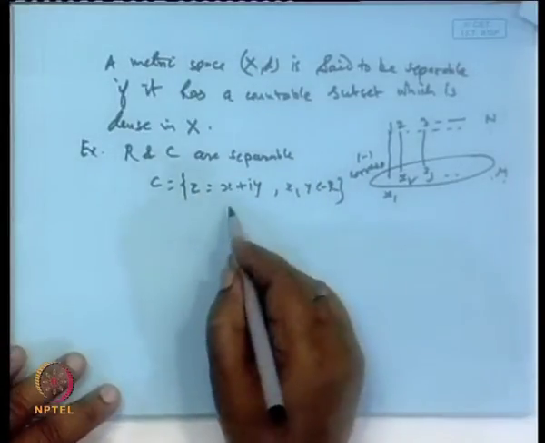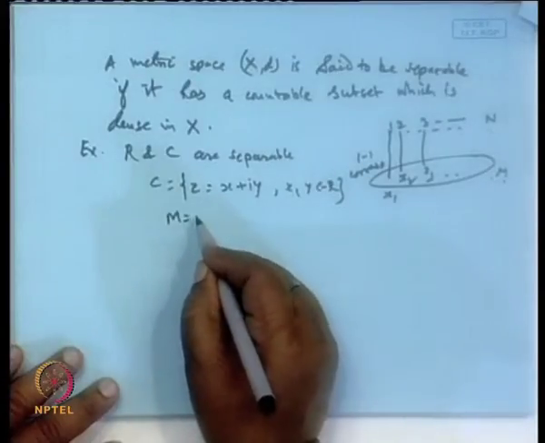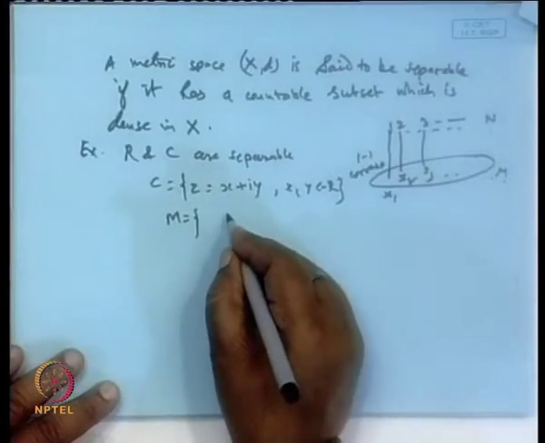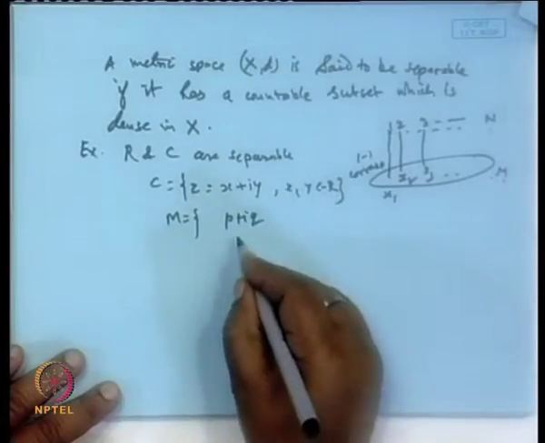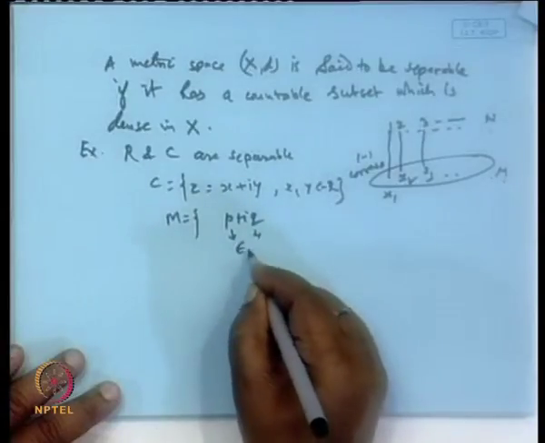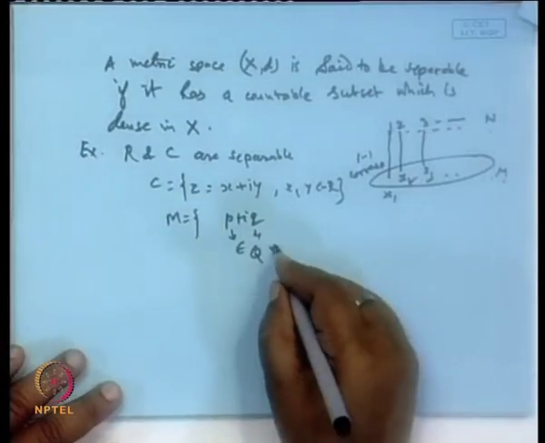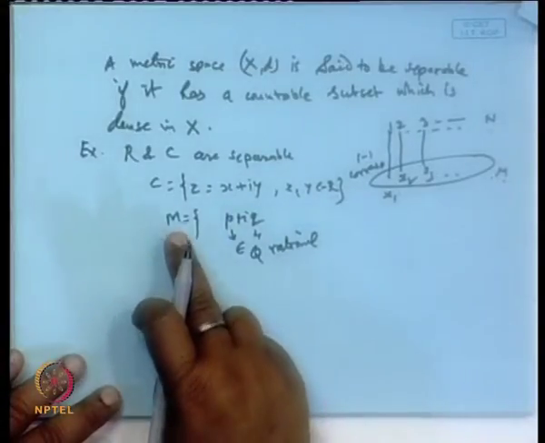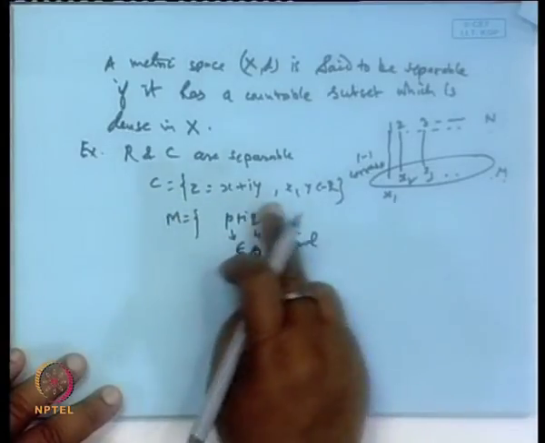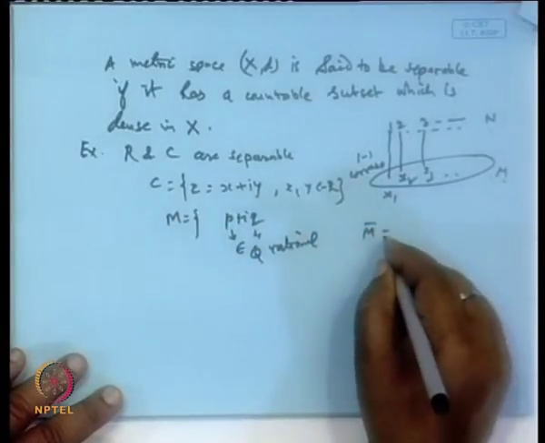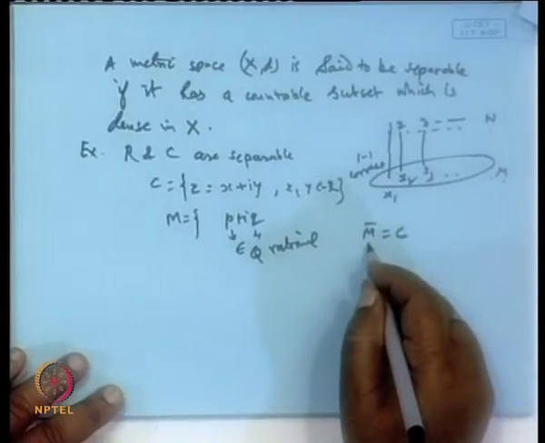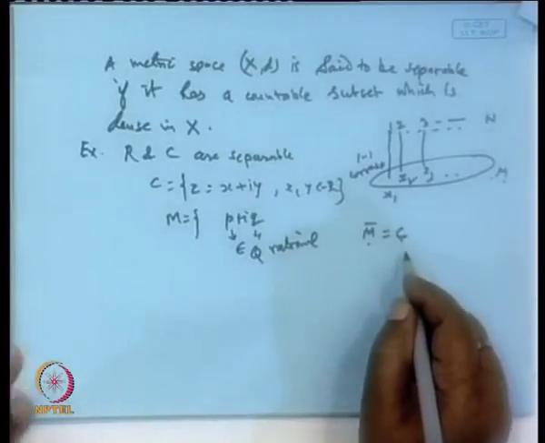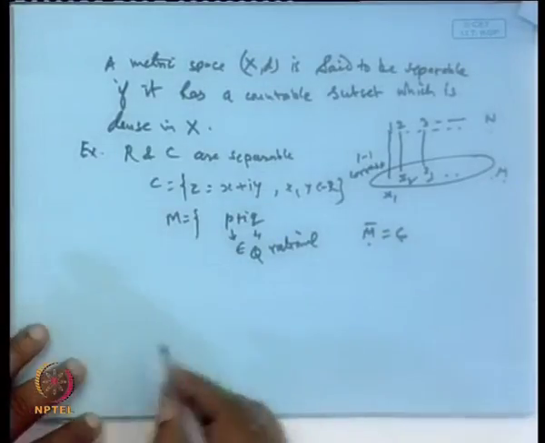So, if I pick up a set M whose elements are, say, p plus i q, where p and q both are rational numbers, then the closure of this set will be C, and it will be a countable set. So, we can say that C has a countable subset which is dense in C itself. A countable set which is dense in C. So, C is separable.